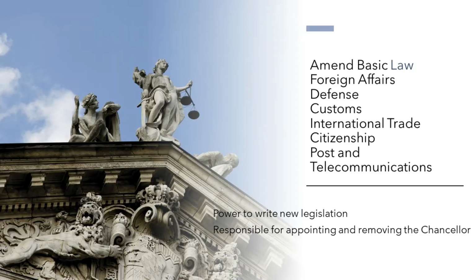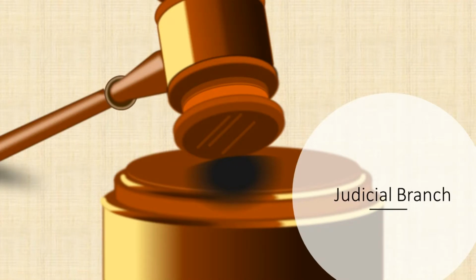Now, under basic law, the legislative branch has the power to amend basic law. And finally, the legislative branch has the power over matters pertaining to foreign affairs, defense, customs, international trade, citizenship, post, and telecommunications. It is clear that the legislative branch is independent in the sense that it has the power to write new legislation and is responsible for appointing and removing the chancellor. They have a significant amount of power. And it is because they have so much power that they must be checked by the judicial branch.